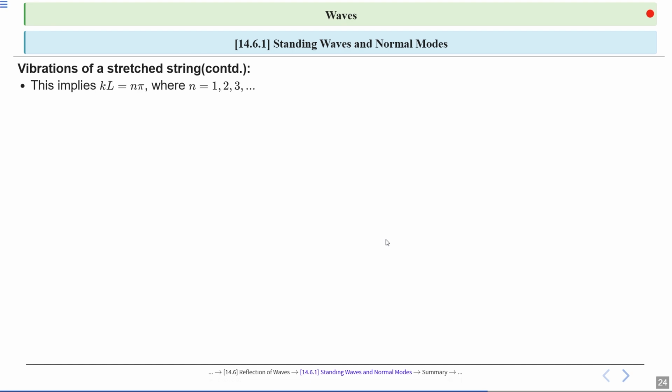Sine kl equal to 0 implies that the product of k and l equals n times pi, where n is a positive integer. So the equation kl is equal to n pi relates wavelength and length. It states 2 pi divided by lambda into L is equal to n pi. Using k equal to 2 pi by lambda, it shows wave number times length equals n pi. So kl equal to n pi.